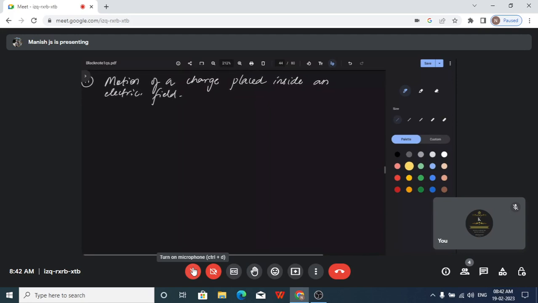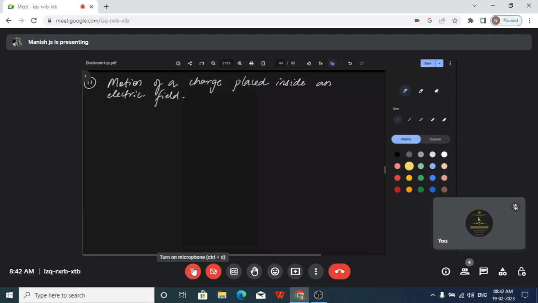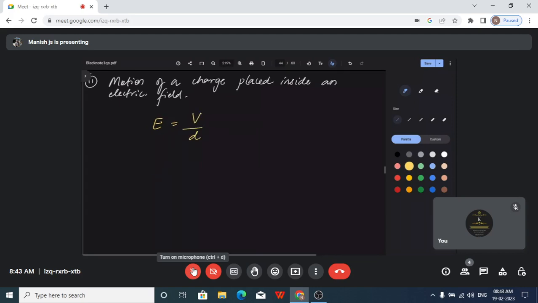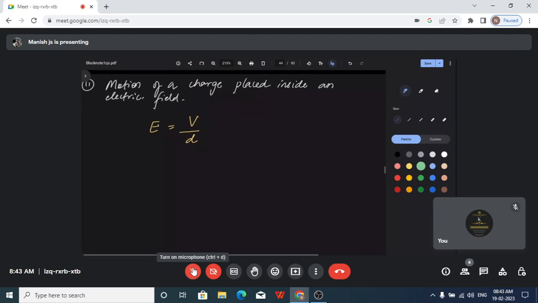So when you have a charge which is placed in an electric field, the electric field experienced by that charge is given by the relation E is equal to V by d, where V is electric potential and d is nothing but the distance of separation from that charge. Okay, so here we apply the concept of the plates. I'll give you the basic definition here.